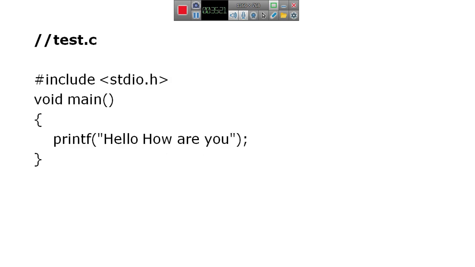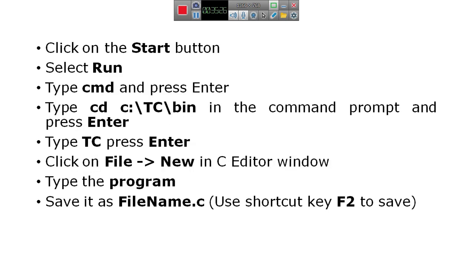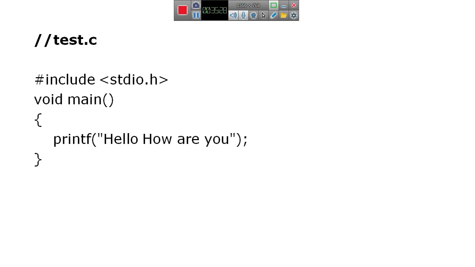And the second step is compiling the program. Here is a simple program, just observe the simple program: hash include stdio.h.